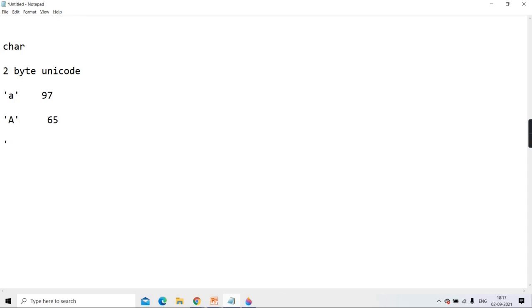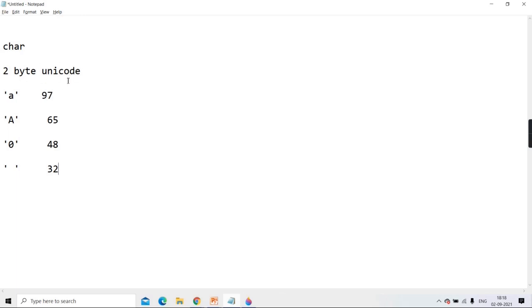If it is character 0, not numeric 0, it will have its code as 48. If it is a space, it will have its code as 32. Meaning each and every character will be represented by its corresponding code. Correct? And that code is called a Unicode. But Unicode takes 2 bytes.